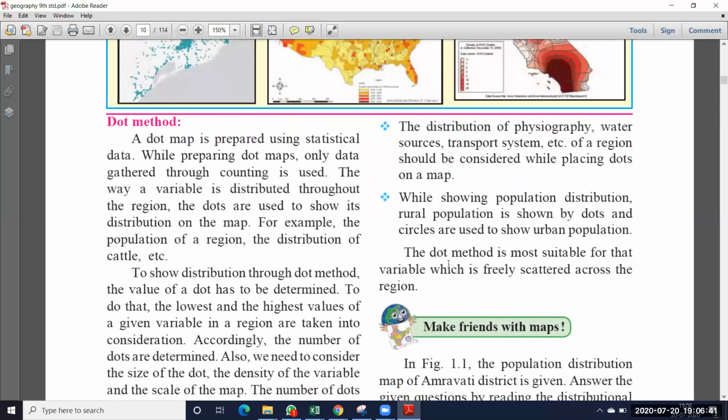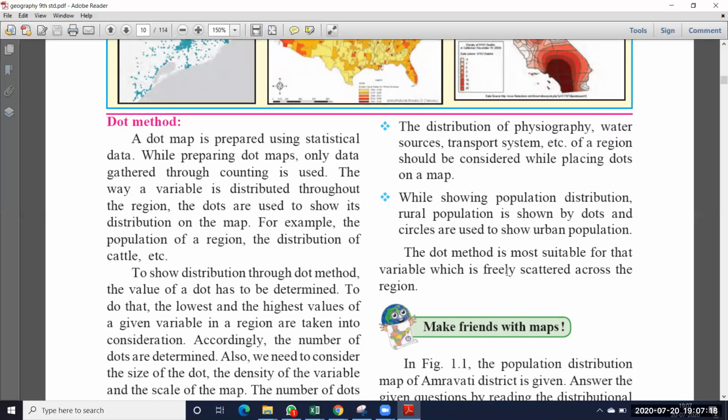While showing population distribution, rural population is shown by dots and circles are used for urban population. So when you are preparing a distributional map for population, you should use dots for the rural population. Rural population means villages. So if you want to show the village population, you use dots. But for the cities' population, urban means cities, you have to use circles. Not a dot, you have to use circles.